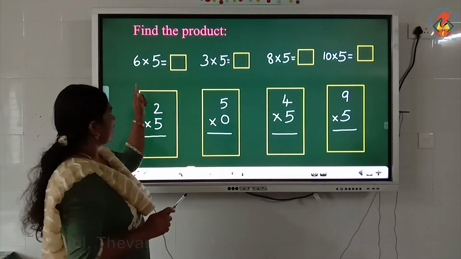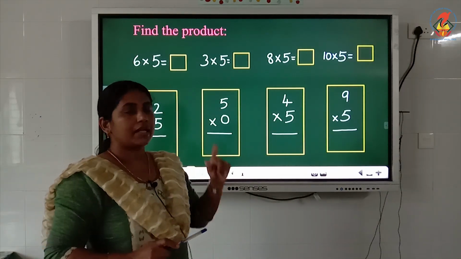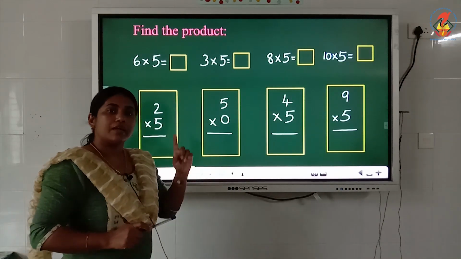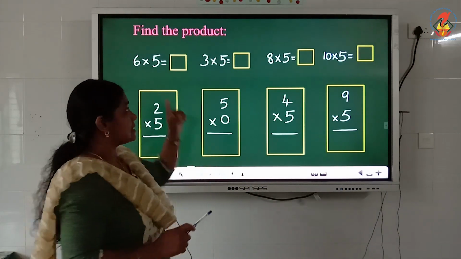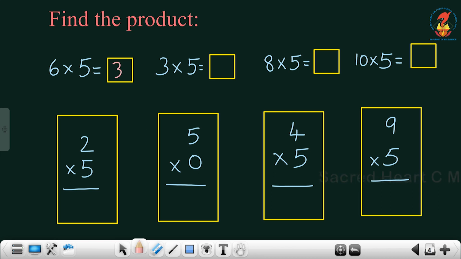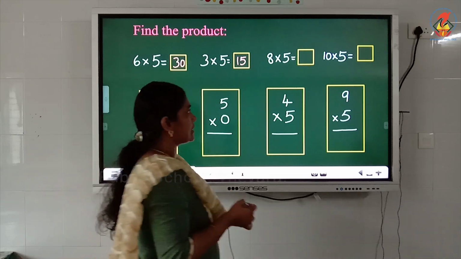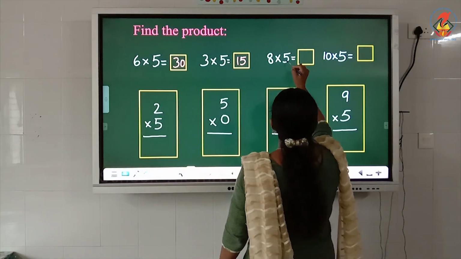So 1 times 5 is 5, 2 times 5 10, 3 times 5 15, 4 times 5 20, 5 times 5 25, 6 times 5 is 30. So write the answer 30. Now what is the next one? 3 times 5. 3 times 5 15. So without knowing the tables, you can't write these questions. So practice it well. 8 times 5.